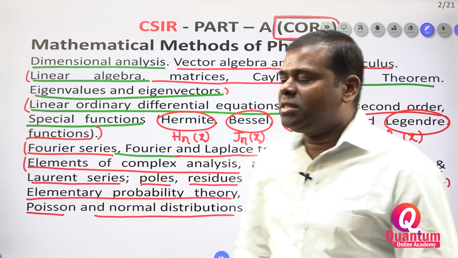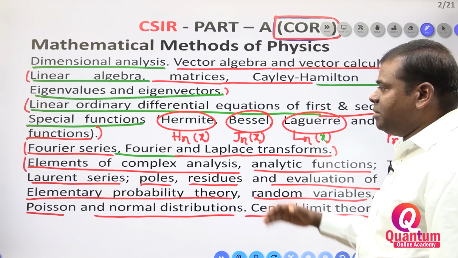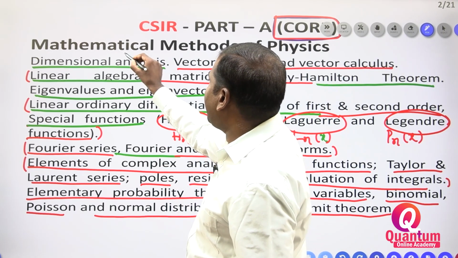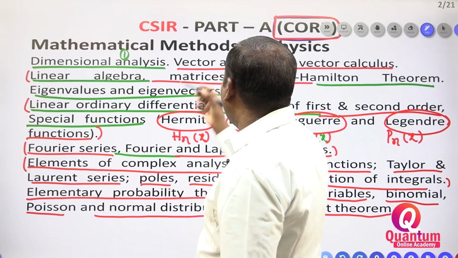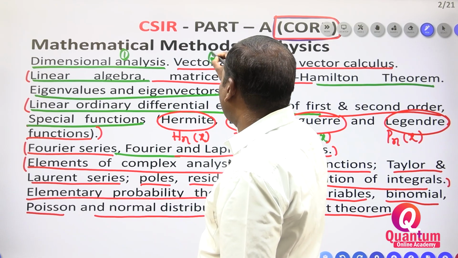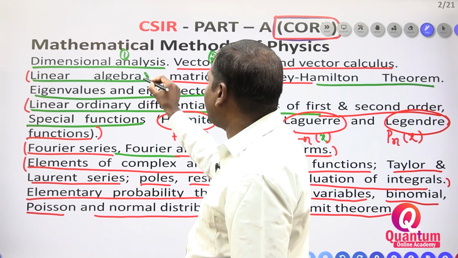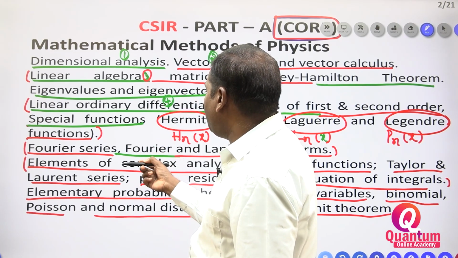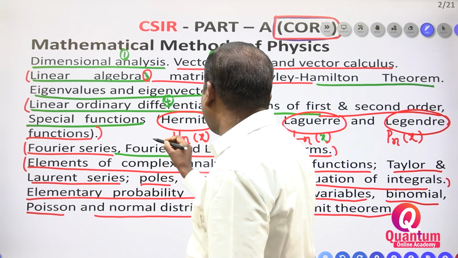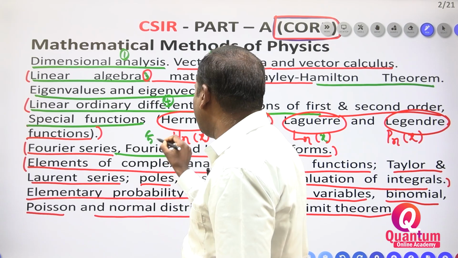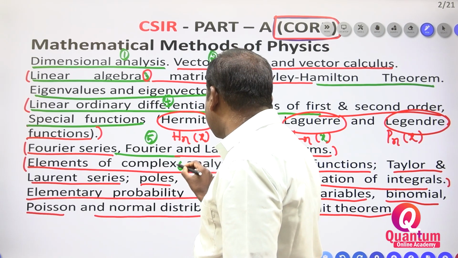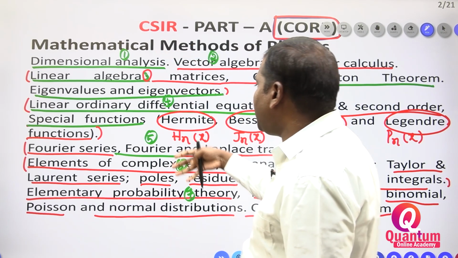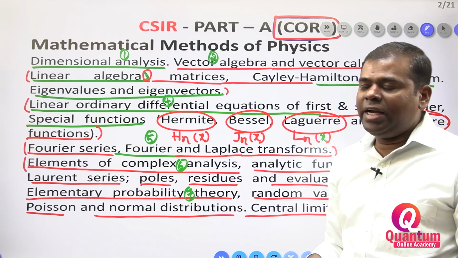This is the syllabus. So in part A, majorly how many parts are there? Dimensional analysis 1, vector algebra 2, linear algebra 3, differential equations 4, Fourier series, Fourier transform and Laplace transform 5, complex analysis 6, and probability theory 7. A total of 7 topics are there, right?